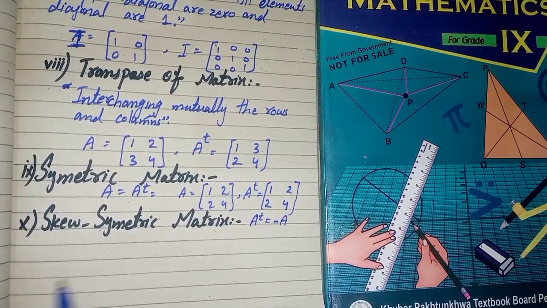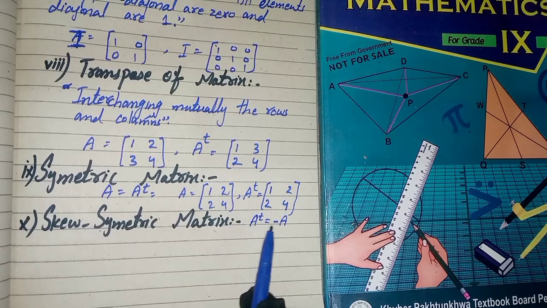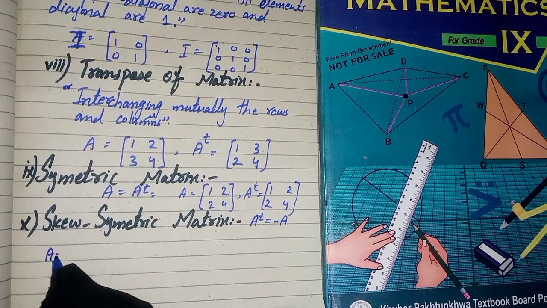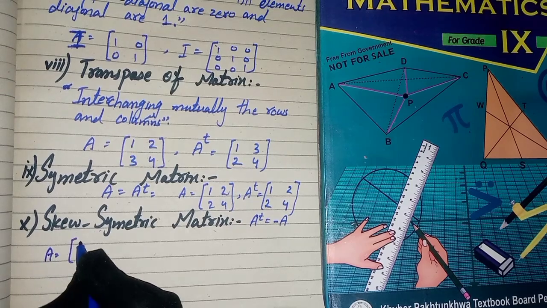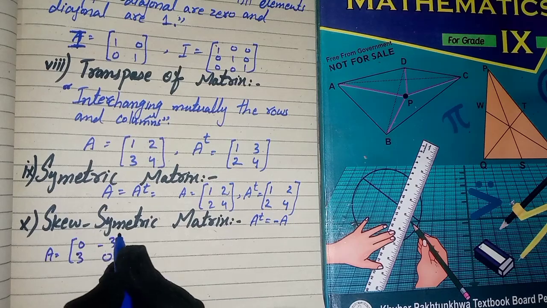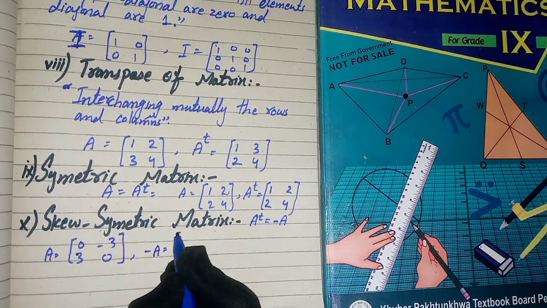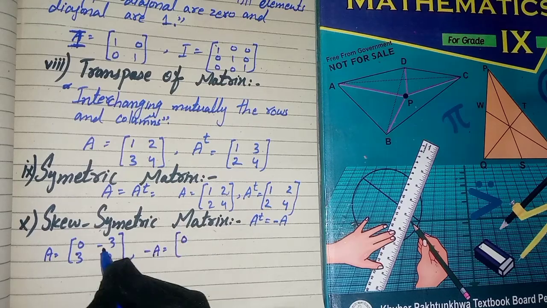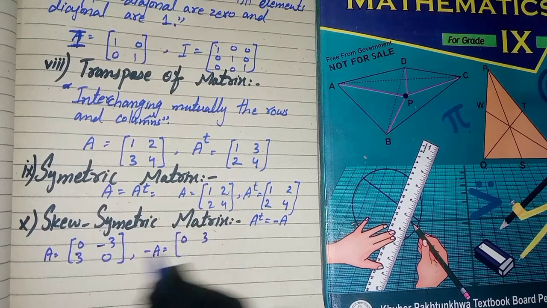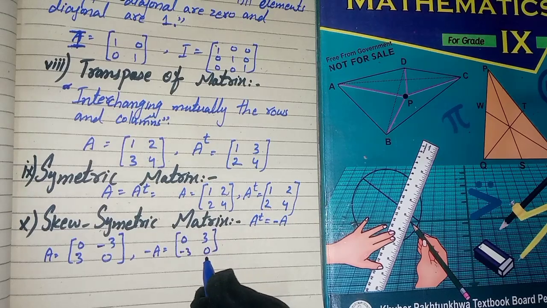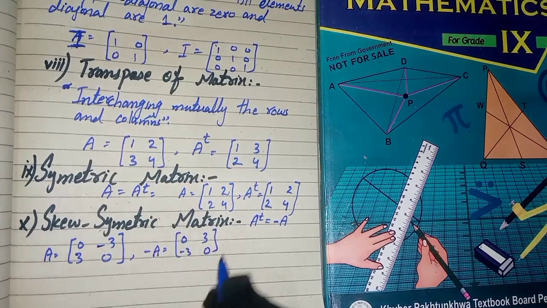Skew symmetric matrix: if A transpose equals minus A, then this is called a skew symmetric matrix. Let A equal 0, minus 3, 3 and 0. Minus A equals 0, minus 3 becomes 3 and plus 3 becomes minus 3, and 0. And 0 has no sign.